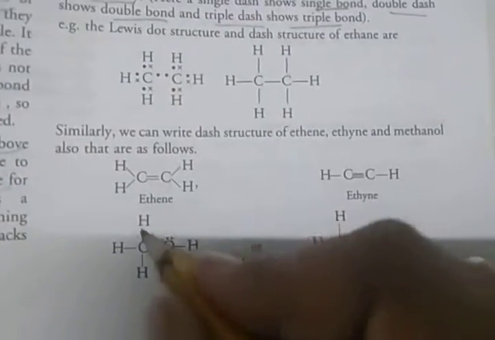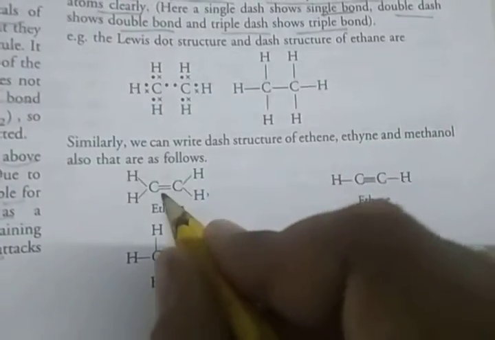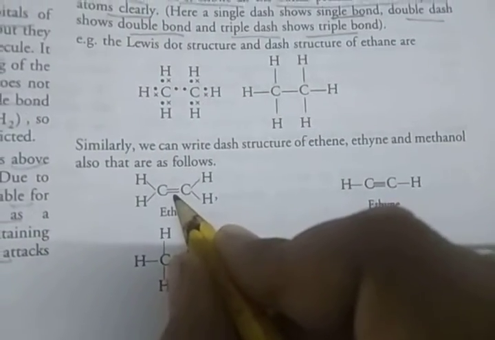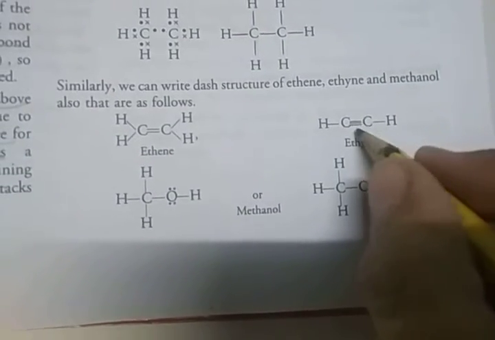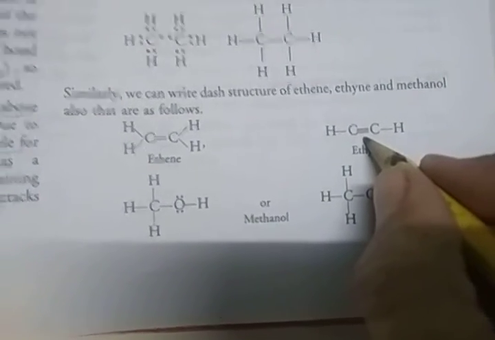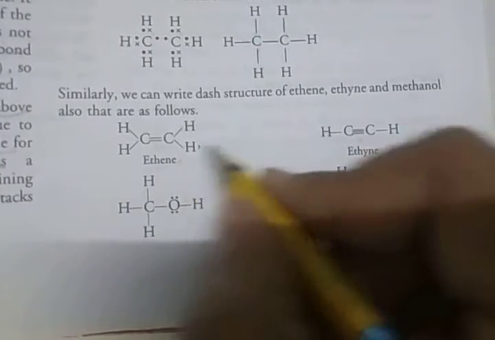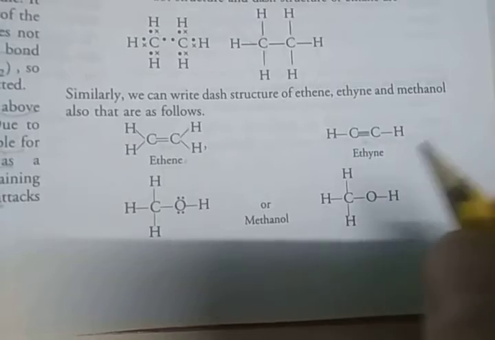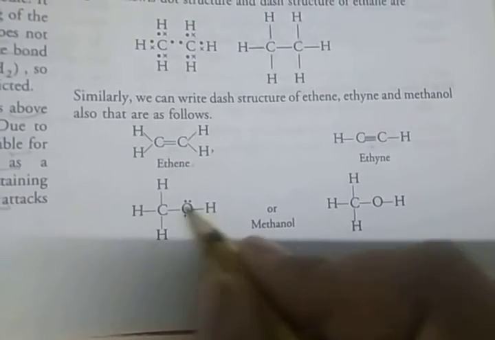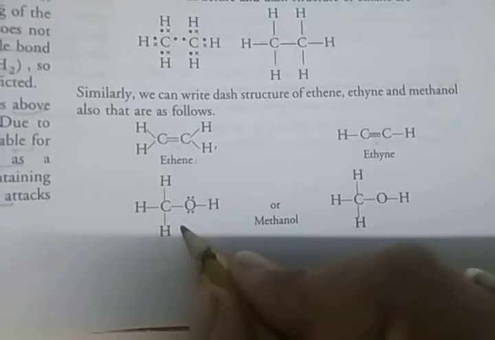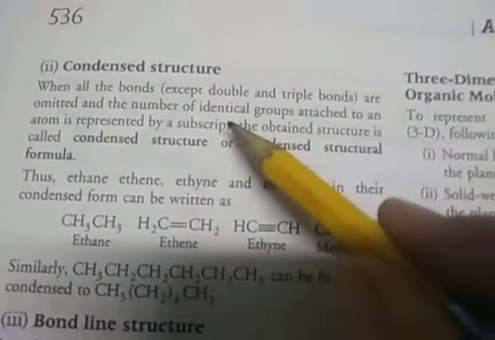Then we can write the dash structure of ethene, carbon double bond carbon. Here you see 2 dashes, which means a double bond. Here you see 3 dashes, which means a triple bond. So a triple dash shows a triple bond. This is ethene and this is ethyne. Clear? This is an example of methanol, CH3OH, where all bonds are single. Then next is the condensed structure.